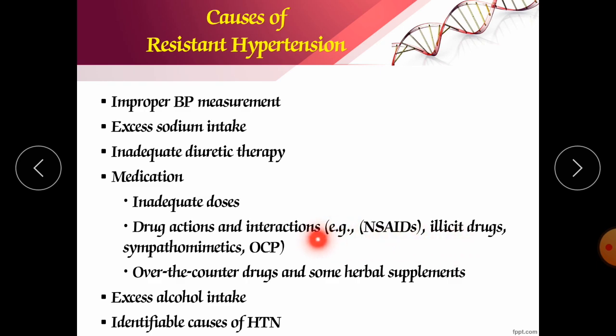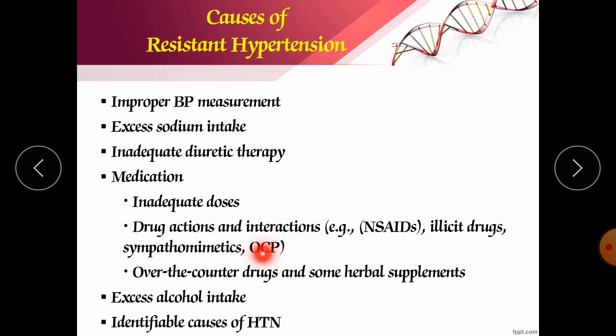If you are taking NSAIDs without discussion with your cardiologist, also illicit drugs, means the drugs which have been banned by the government, these are illegal drugs. Like if you are taking morphine, heroin, or other drugs like LSD, or ketamine, and also sympathomimetic drugs or oral contraceptive pills, it will also worsen the condition.